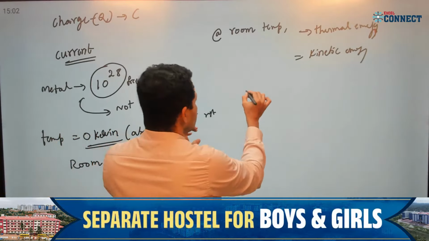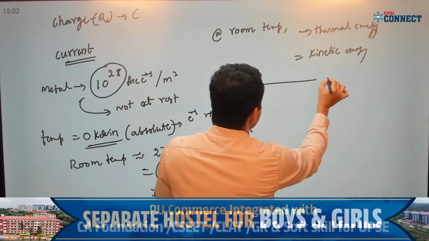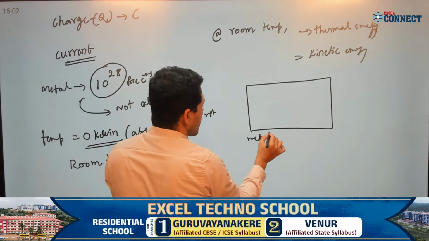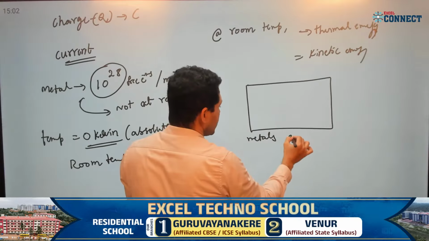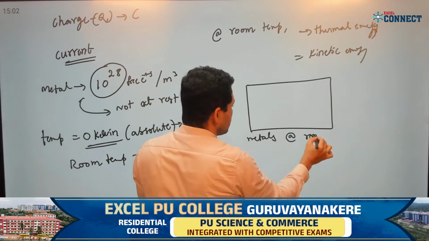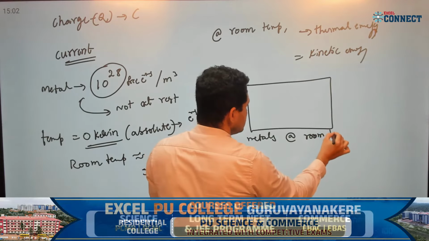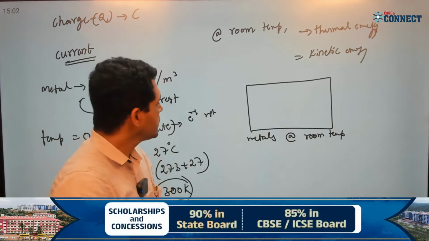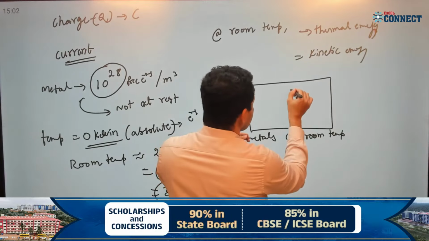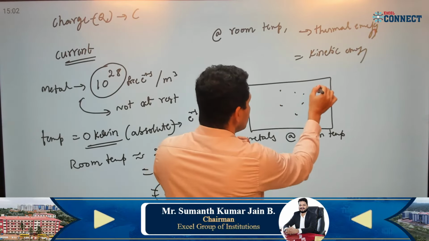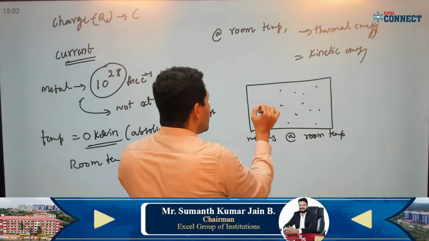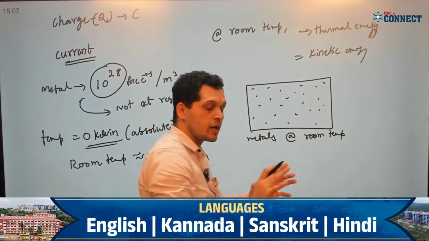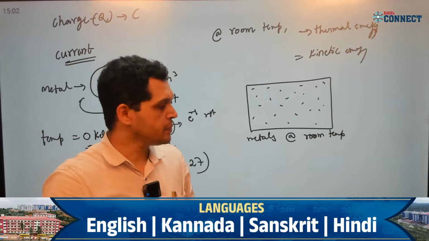That means if you take any solid metal at room temperature, that is 300 Kelvin, all the free electrons present here are moving randomly in all possible directions. No electron is at rest. Each electron can move in a different direction; there is no fixed direction for an electron.